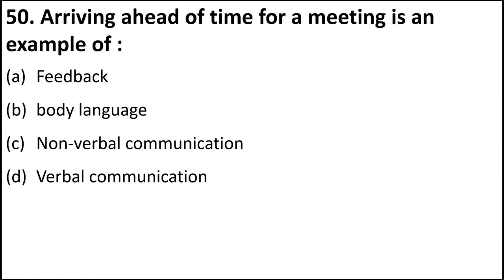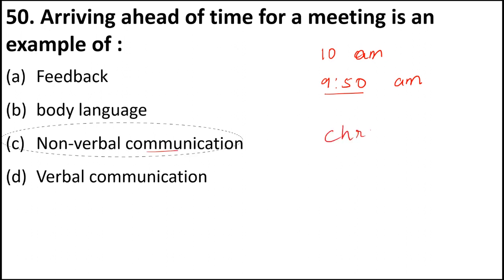Arriving ahead of time for a meeting is an example of. So sometimes if your meeting is at 10 a.m., and you reach the office at 9:50 for the interview, the person who is going to take the interview will get a message that you are a punctual person and you are proactive and you are eager for this job. So even that timing of your interview, if you come early, is also a type of non-verbal communication. Even if you are not saying anything, you are still communicating something by the time you are coming. So this comes under chronemics. This is a type of non-verbal communication. That is why C is the answer to this question.